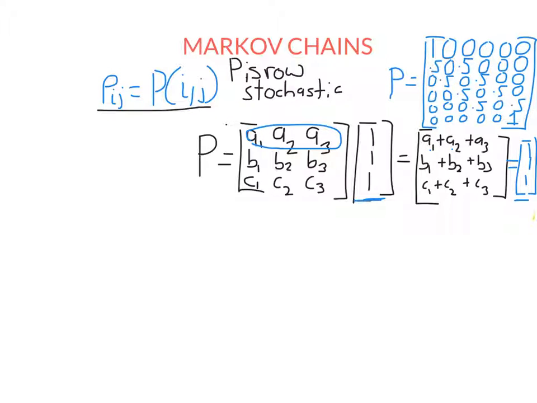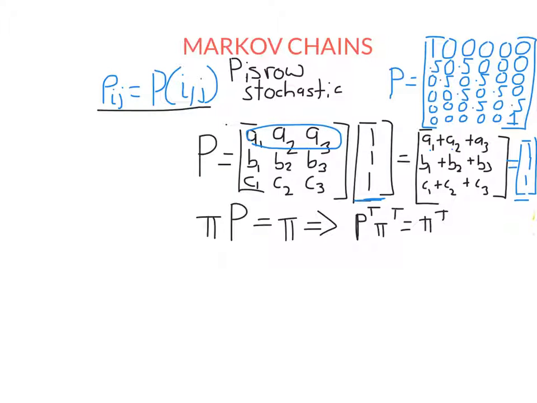Now, if I want to find the eigenvector corresponding to eigenvalue 1, I'm solving this equation: pi P equals pi. Because we're used to finding column eigenvectors, what I can do is transpose this equation. So to find the eigenvector of my row stochastic matrix that corresponds to eigenvalue 1, I find the right eigenvector, the same way we've been doing all this time. We find the right eigenvector of P transpose.